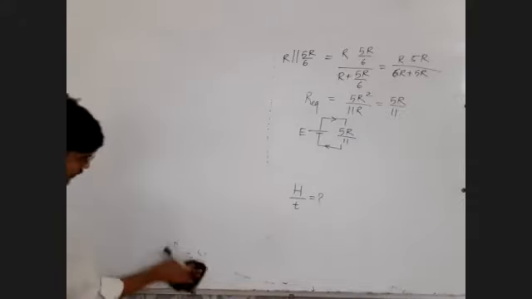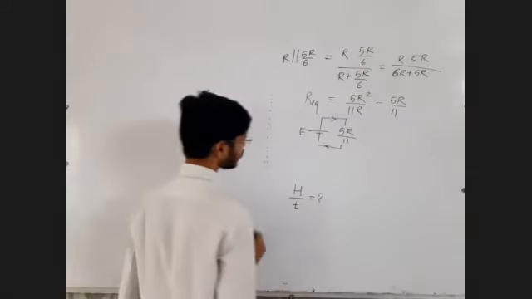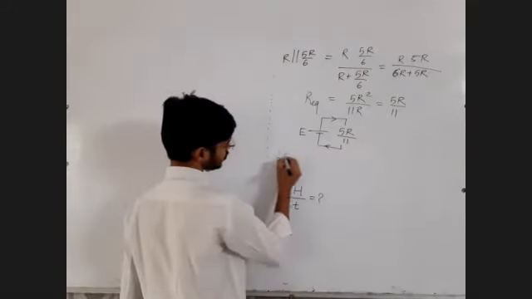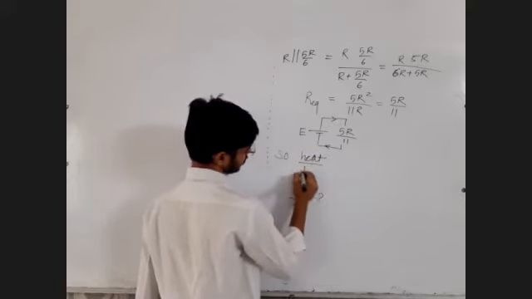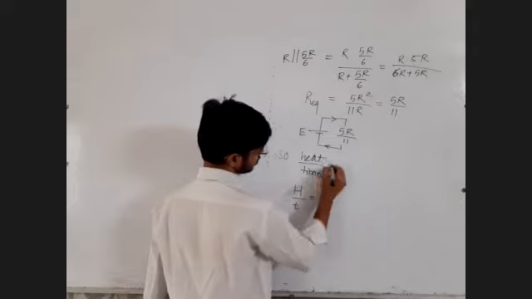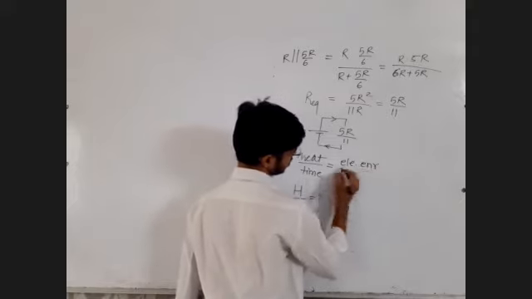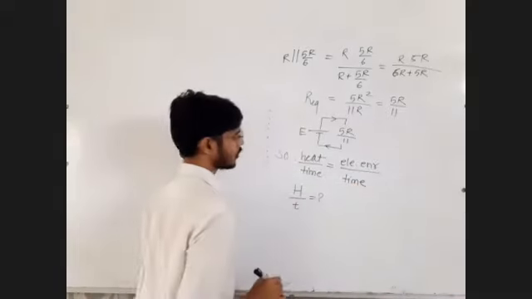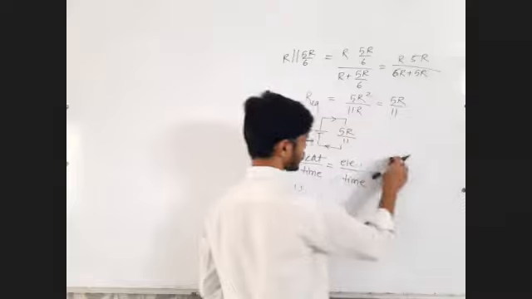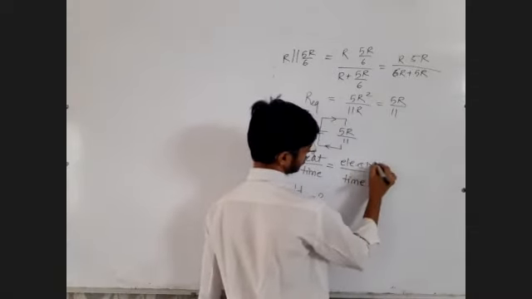So electrical power is equal to the rate of joule heating. So heat produced per unit time means electrical energy produced per unit time. The entire energy is going to be wasted.